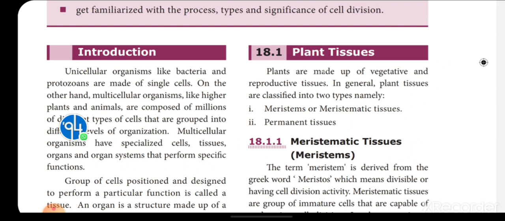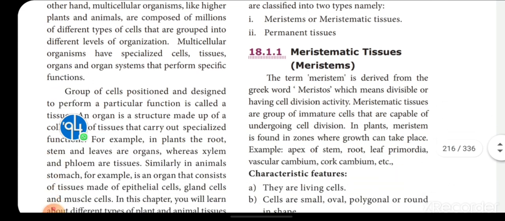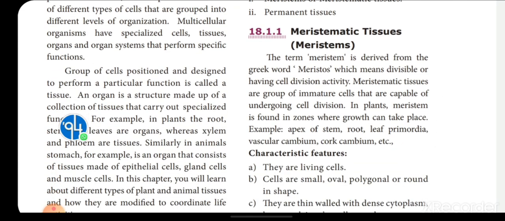Meristematic tissues. The term meristem is derived from a Greek word, meristos. What is the meaning of that word? Meristos means divisible, or having cell division activity. Meristematic tissues are groups of immature cells that are capable of undergoing cell division. So what is the character of meristematic tissue? As I said, it is a group of immature cells.